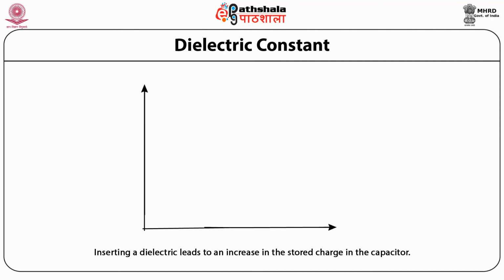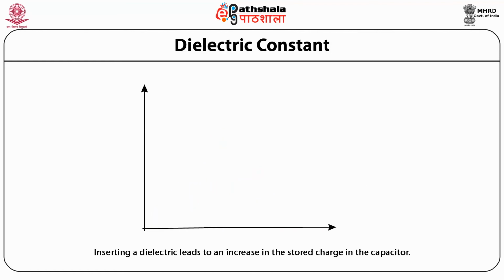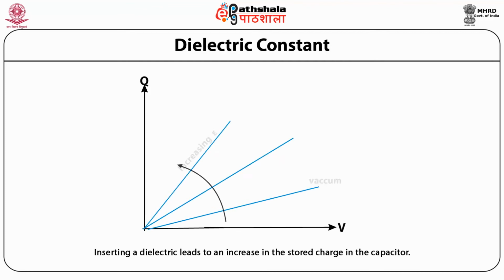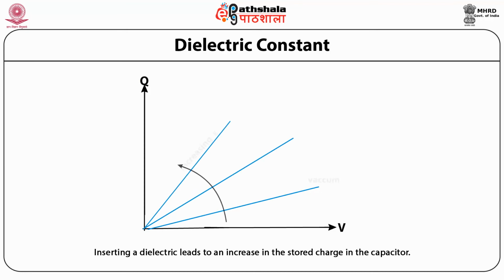Basically, epsilon R signifies some sort of interaction between the material and the electromagnetic field. So students, you can see a plot of current and voltage with respect to a dielectric medium. Now the question arises, why does inserting a dielectric increase the capacitance of a capacitor?